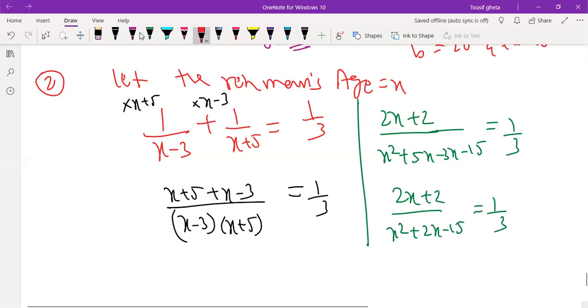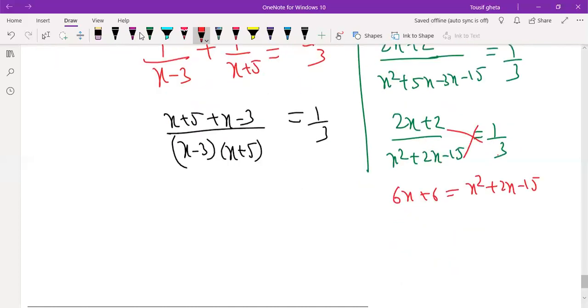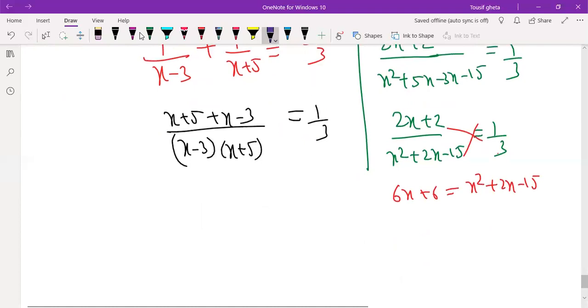You can do cross multiplication. You will get 6x plus 6 is equal to x square plus 2x minus 15. Let us transpose it. You will get x square minus 4x minus 21 equals 0, as I brought 6 to the other side, so plus 2 minus 6.